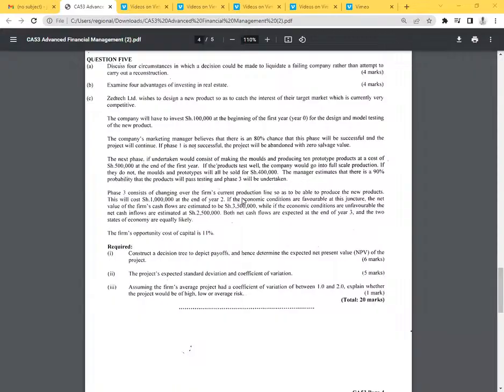If the economic conditions are favorable at this juncture, the net value of the firm's cash flows is estimated to be 3.5, while if the economic conditions are unfavorable, the net cash inflows are estimated at 2.5 million. Both net cash flows are expected at the end of year 3, and the 2 states of the economy are equally likely. The firm's opportunity cost of capital is, look at this, equally likely. So I hope that helps.